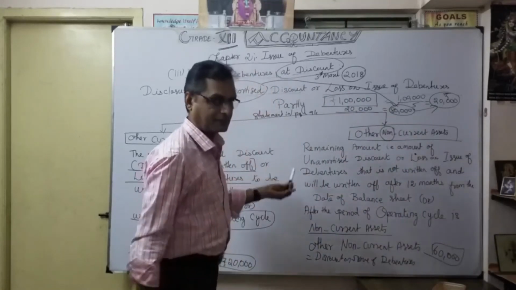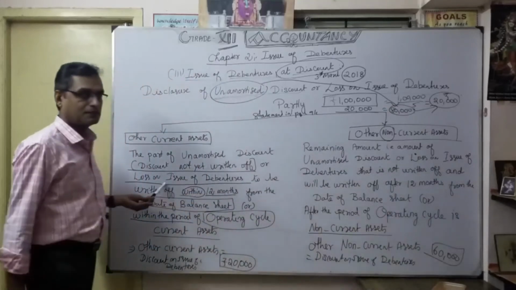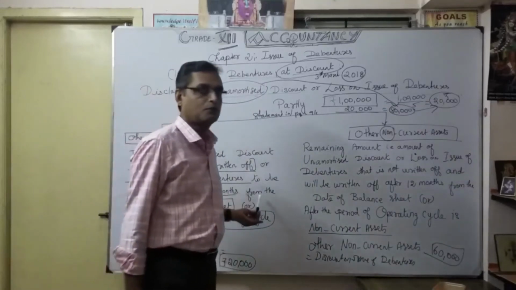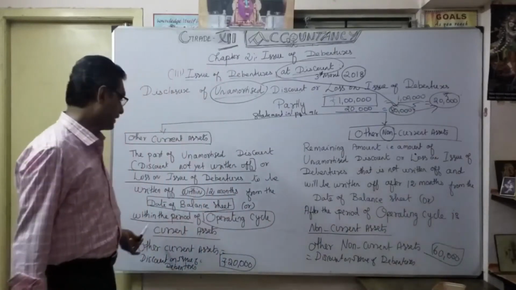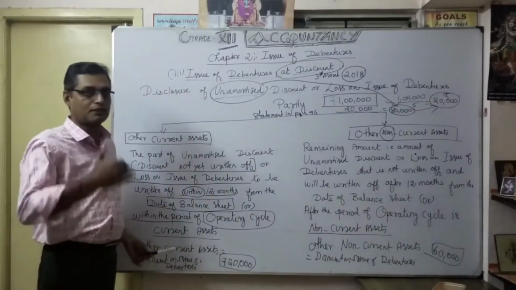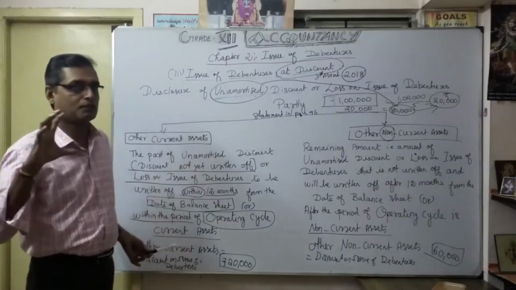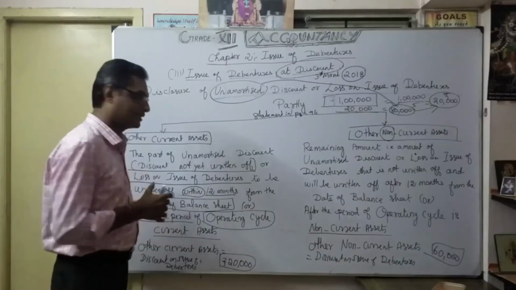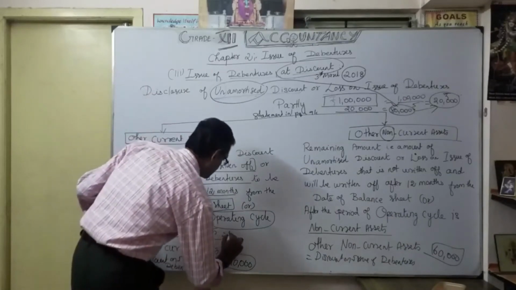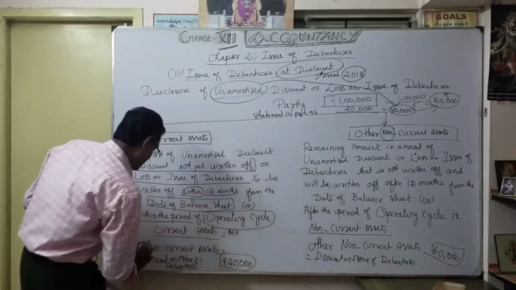That's the discussion here. Within 12 months, within the operating cycle, within 12 months from the date of balance sheet or within the operating cycle, I consider 20,000 every year. Some installment amount I am going to compensate, so I will show it under current assets. This is the main head, and then other current assets.